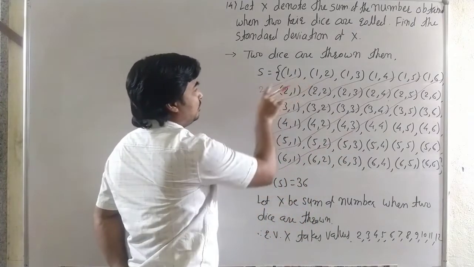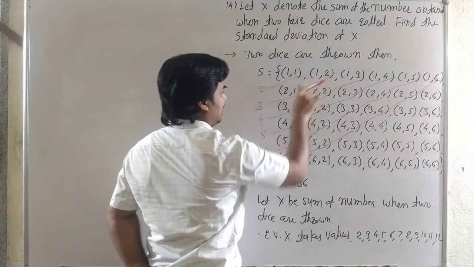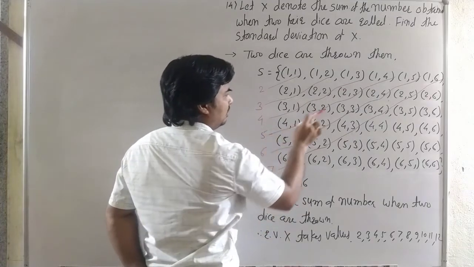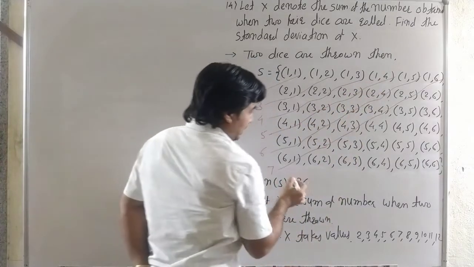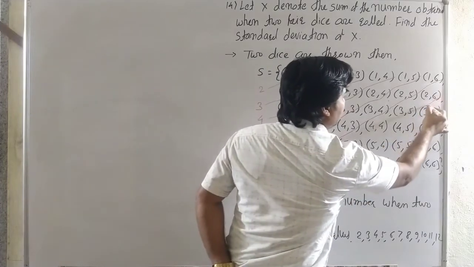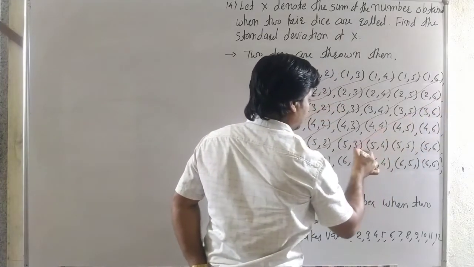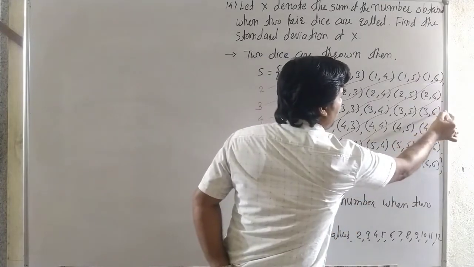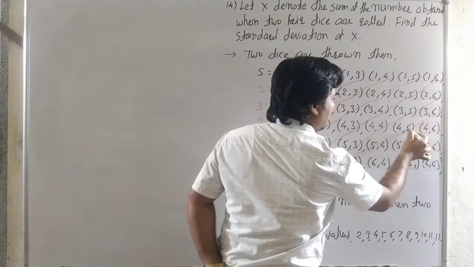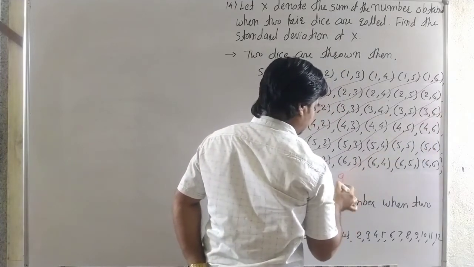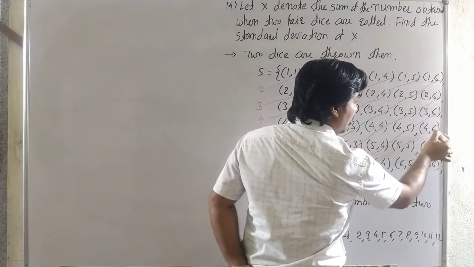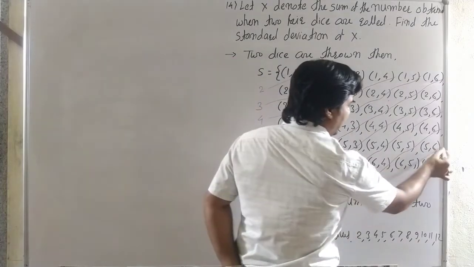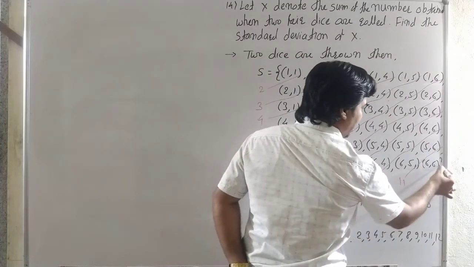That means the sum 2 occurs 1 time, sum 3 occurs 2 times, sum 4 occurs 3 times, sum 5 occurs 4 times. Now 2, 6 gives 8, 3, 5, 4, 4, 5, 3 and 6, 2 give 8. Again 3, 6 gives 9, 4, 5 is 9, 5, 4 is 9. Then 4, 6 gives 10, and here it is 11 and here it is 12.